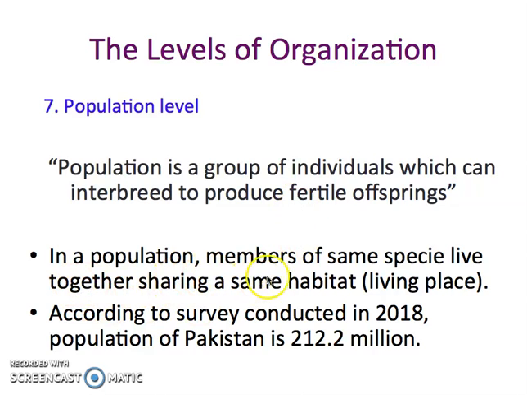In a population, members of the same species live together, sharing the same habitat. So what is habitat? Habitat is any living place in which an organism or an individual lives. When different organisms or individuals share a common place, definitely there are resources being shared by all of them.